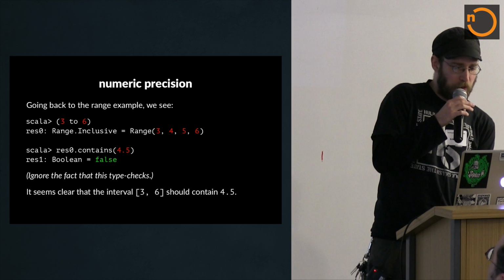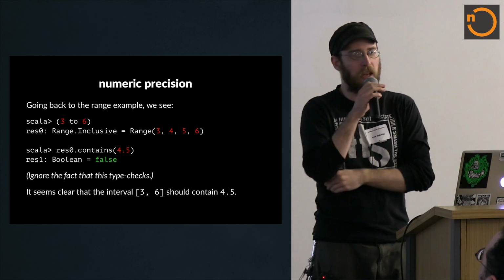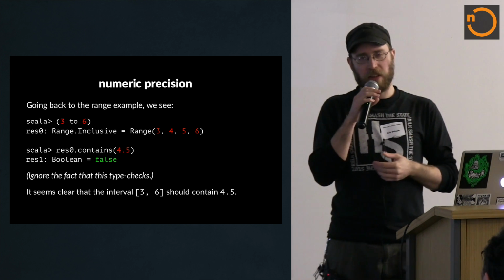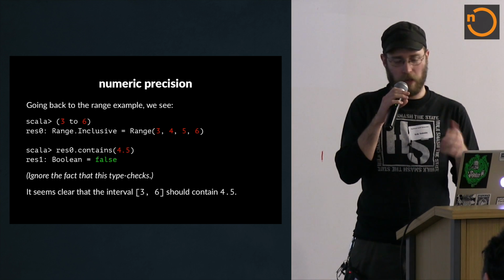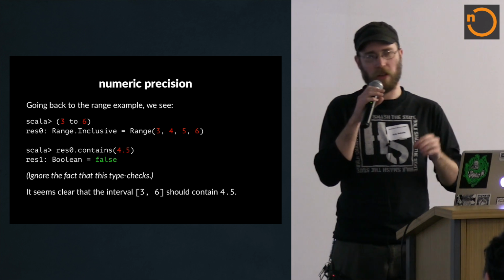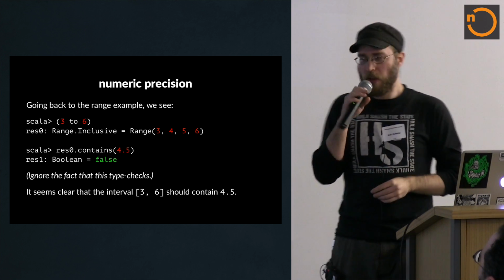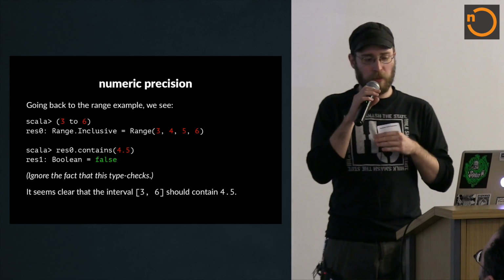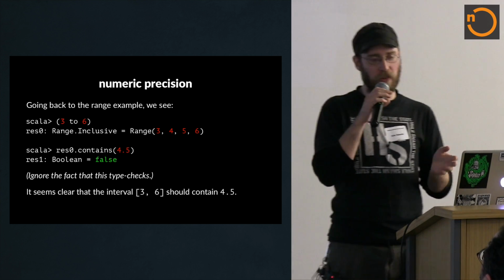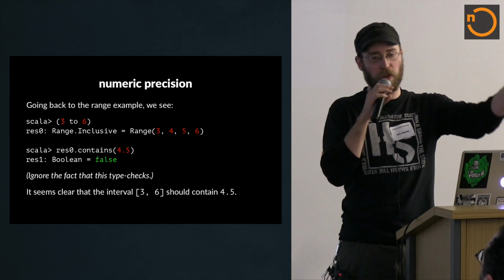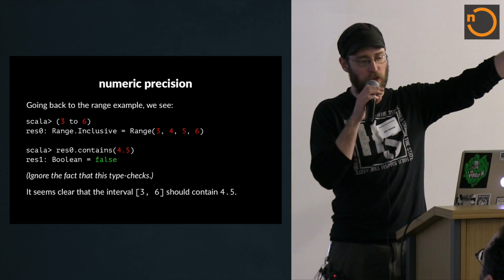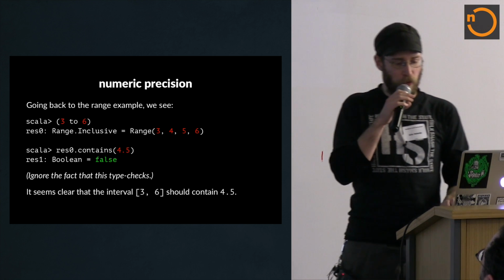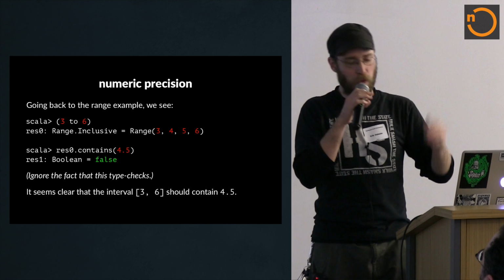So anyway, going back to range, there's a weird sort of thing, and this is an intuition that I want to get at, which is that someone already alluded to the fact that Scala collections have a contains that's sort of bogus, right? I think most of us can agree that Scala contains is sometimes bogus. And you can see here that it returns false for 4.5, and that's definitely not what we would want. I mean, we might want it to be a type error, but if it type checks, we definitely want this to be true. I'm not saying range is wrong to have this behavior, just that range is an unsuitable interval for this reason. The interval from 3 to 6 should contain 4.5.